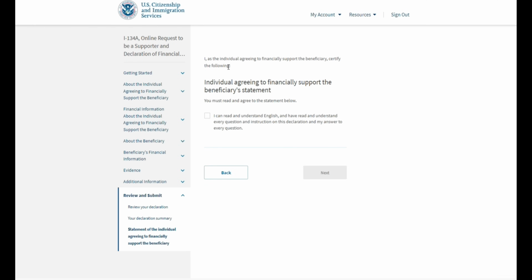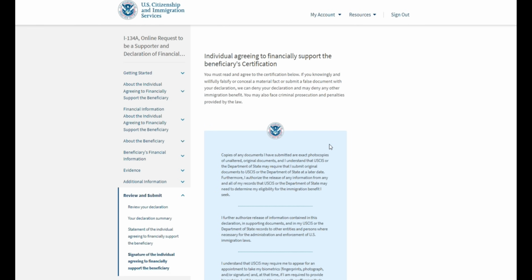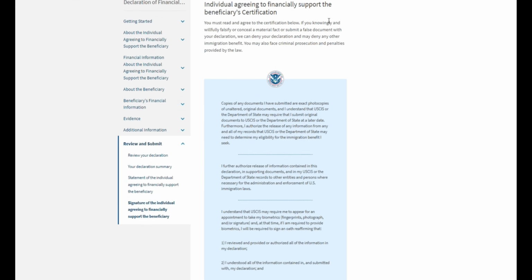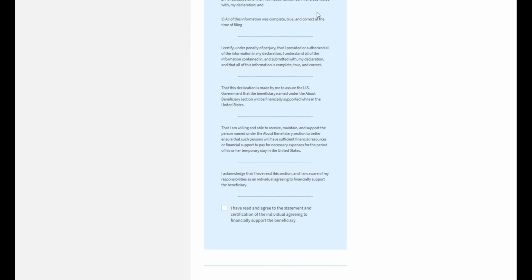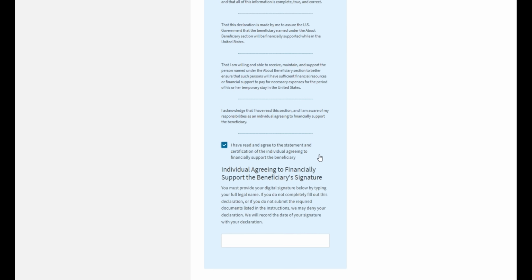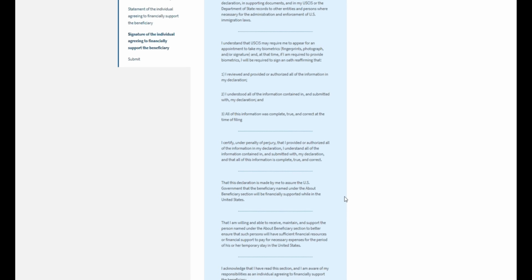And here is the signature part of the form. So here you will just say, as the person agreeing to financially support somebody, I can read and understand English. I have read and understood every question. We can click next. And here is where please review all the important information of the USCIS policy. Please review that you are certifying that you have provided all the information to your best behalf, that you provided information truthfully. You can click I have read and agree to the statement. And here you will type in your full name. And this will be considered your electronic signature.